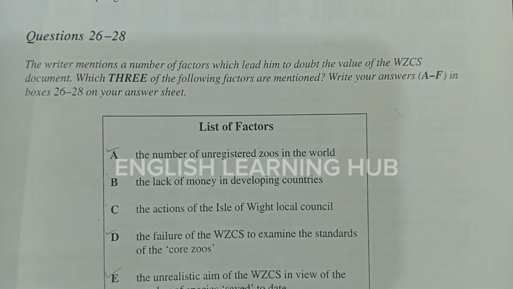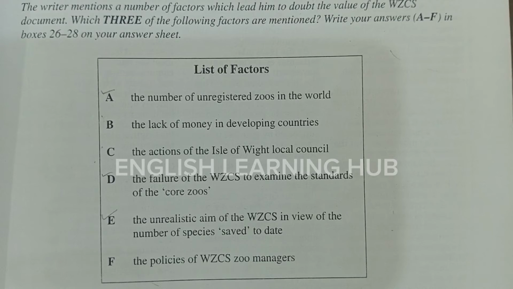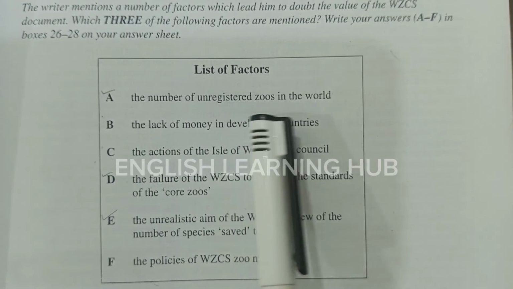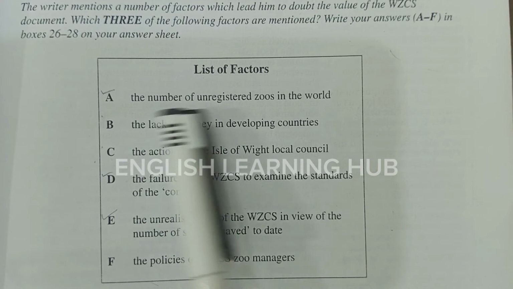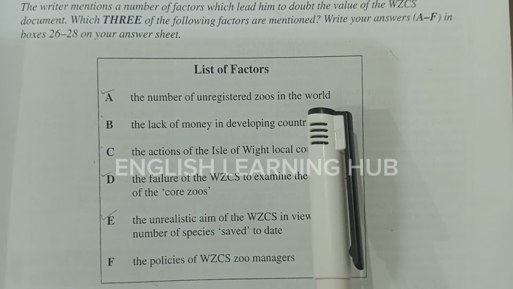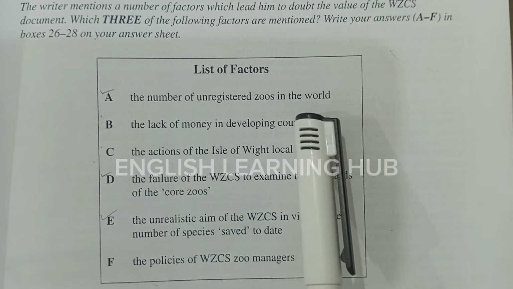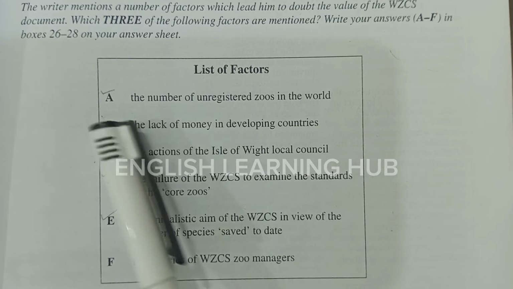Now we have to read the whole paragraph, and now we have some idea regarding that. Which factors are right or wrong? Here we come to the number of unregistered zoos in the world. Yes, they have talked about it. There are many unregistered zoos they are talking about in the second or third paragraphs.